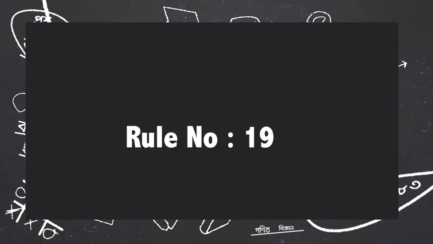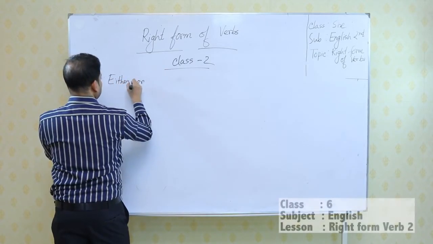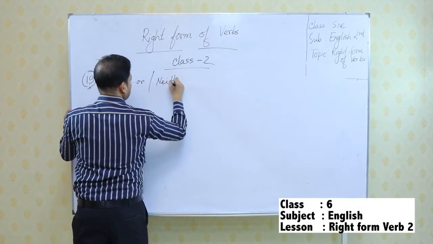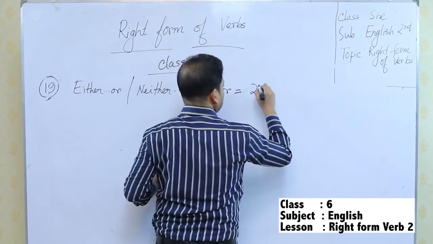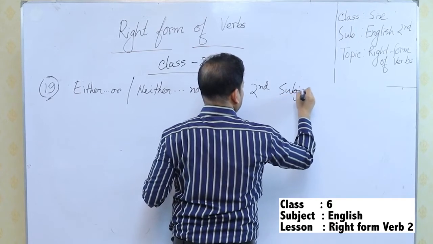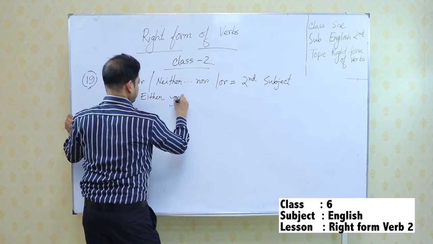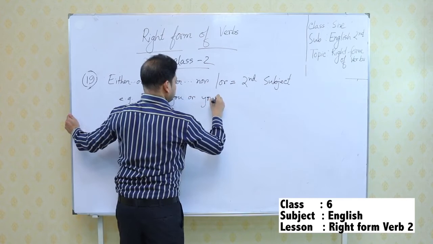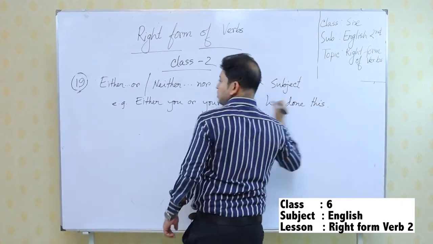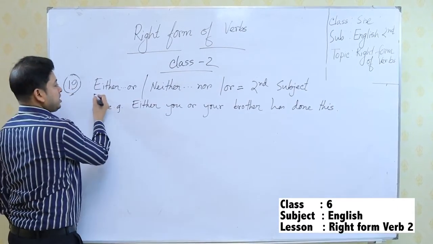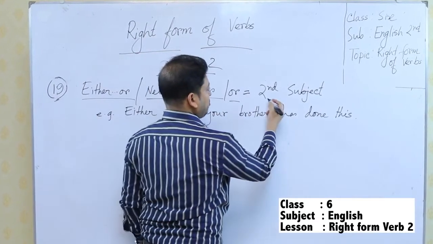Then rule number 19. Has done this. So according to this rule, if there is either or, neither nor, the verb will follow the second subject.